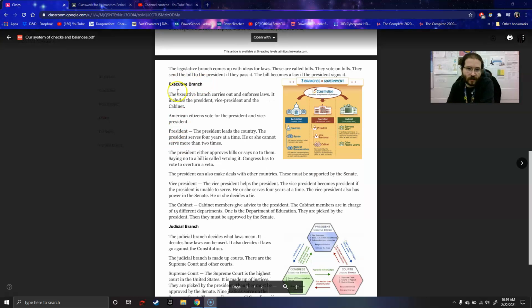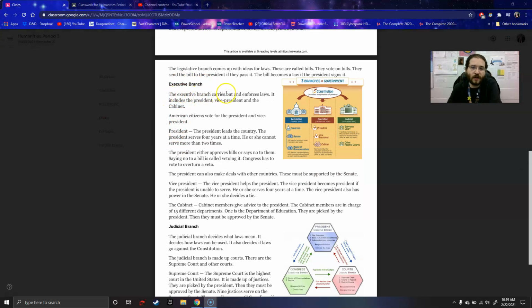The executive branch. The executive branch carries out and enforces laws. It includes the president, the vice president, and the cabinet. American citizens vote for the president and vice president. The president. The president leads the country. The president serves 4 years at a time. He or she cannot serve for more than 2 times.